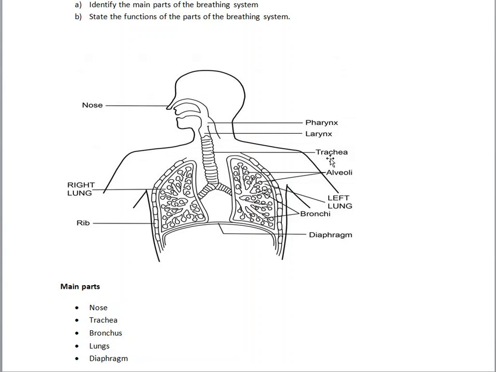These are not main. We have trachea, we have alveoli, we have the lungs. We have this left lung and the right lung, and then we have the rib, and then we have the diaphragm.